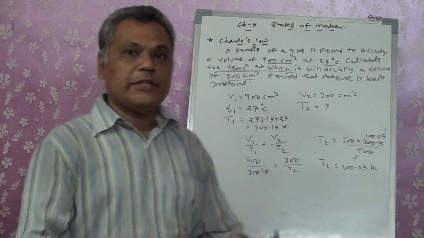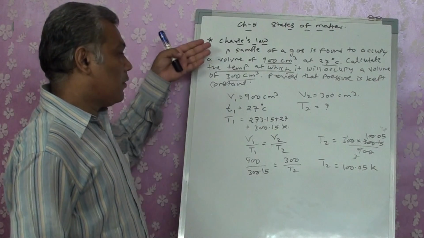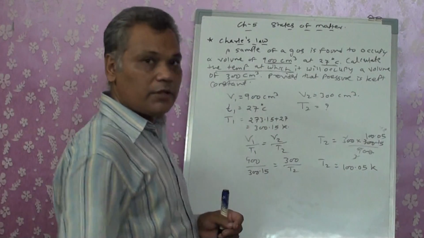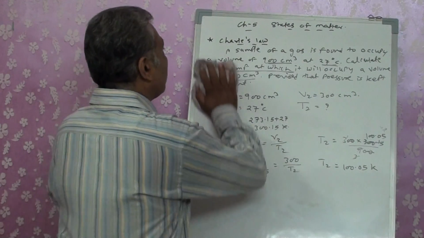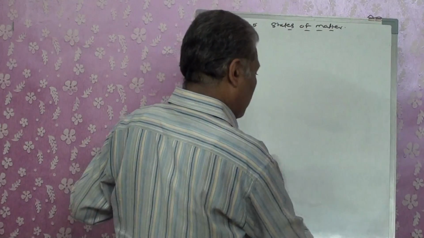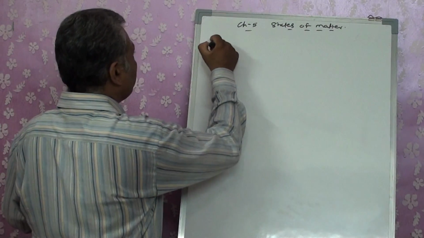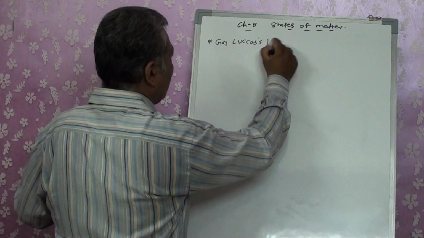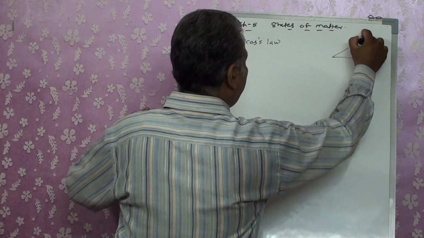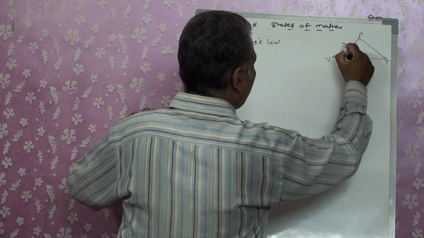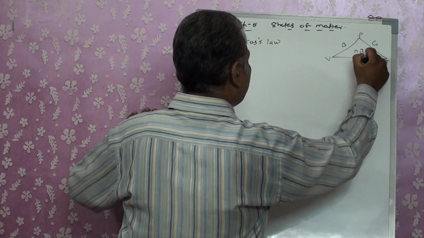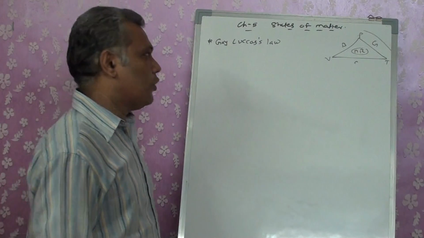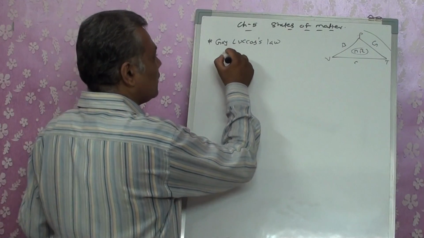Similarly, Charles' law, it's again the same thing. So, Gay-Lussac's law, the third law, it's almost nearly the same. So let's do Gay-Lussac's law also today, right? Again, the theory we were having, PVT: Boyle's law, Charles' law, Gay-Lussac's law, NR. So we are now going to have the relation between pressure and temperature. So what is the law?